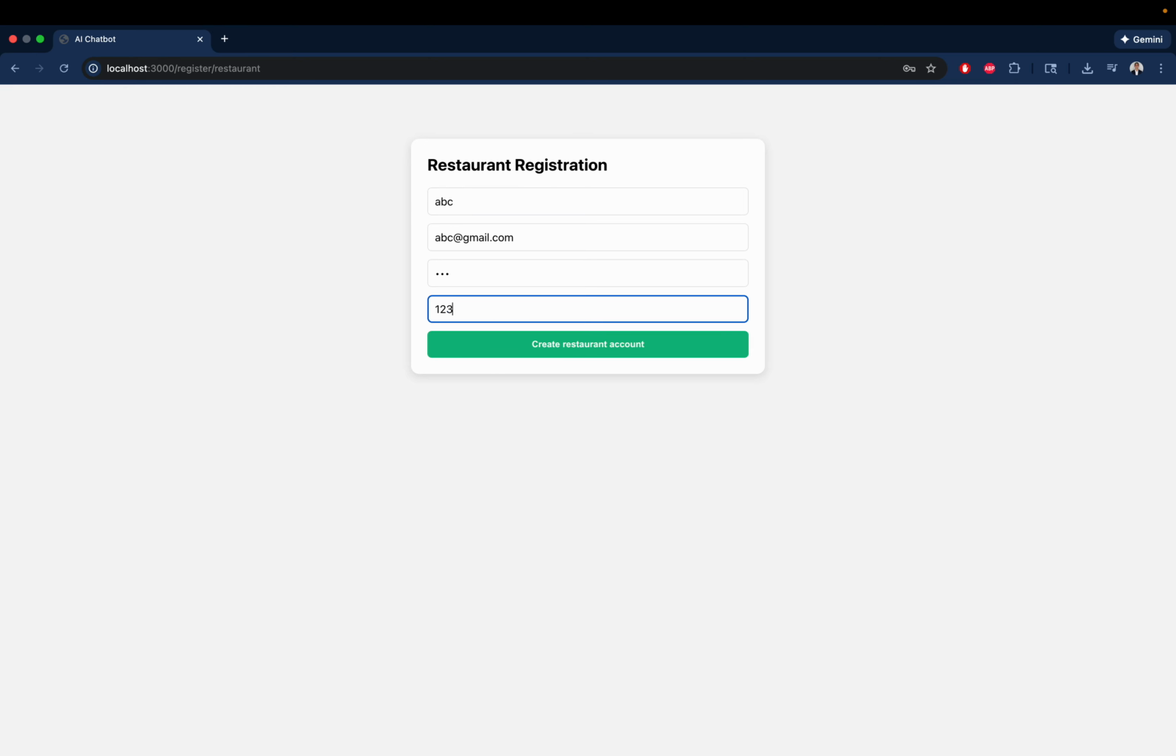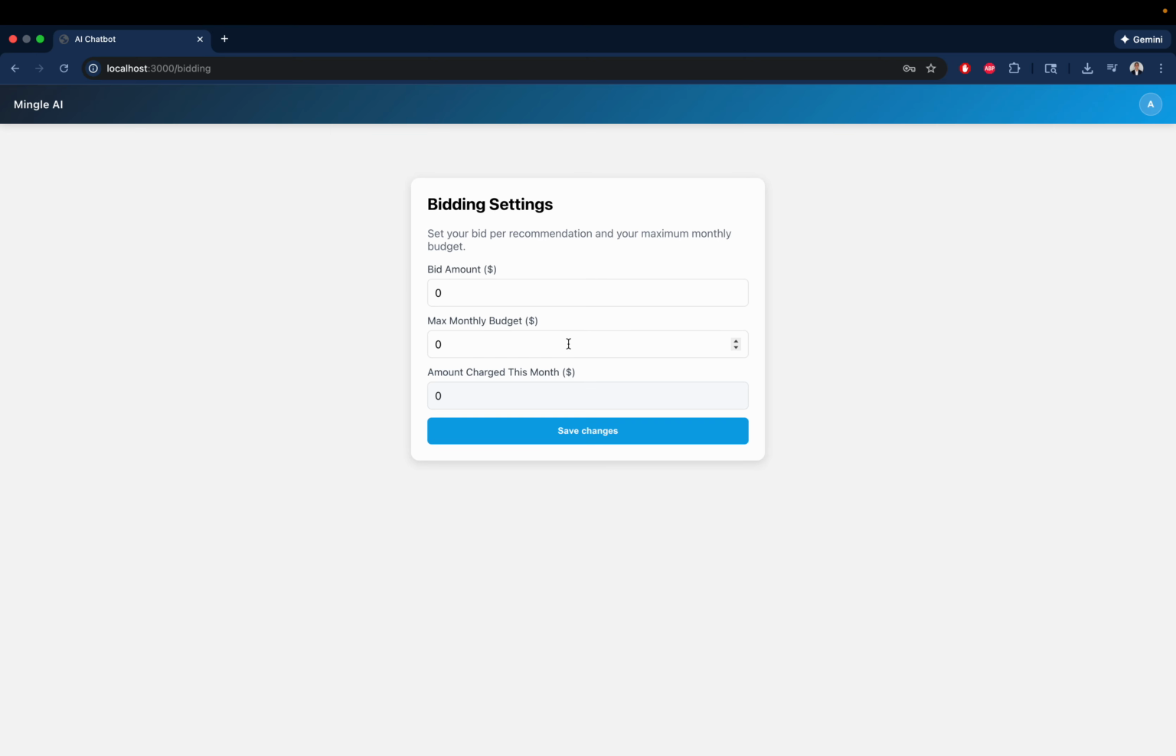And you can specify the website as well, so that would be included in the recommendations later on. And then this is the bidding rules interface. This is the bid amount that you're willing to spend for each recommendation. And here you can set whatever your max monthly budget is. And then this is a non-editable field that reflects how much you have been charged this month by our platform. And then you can save this.